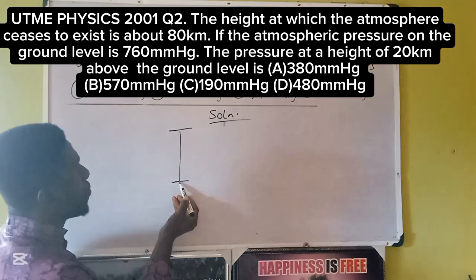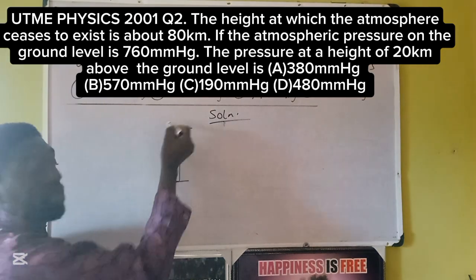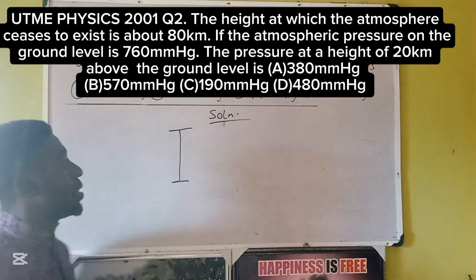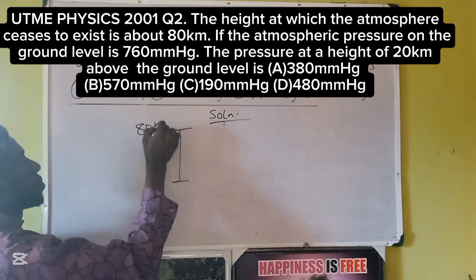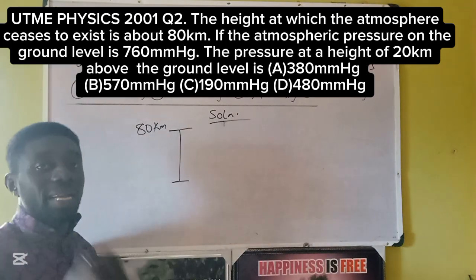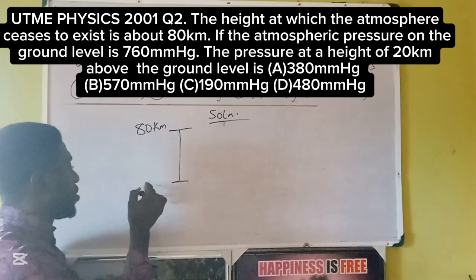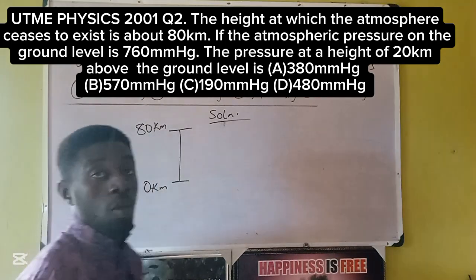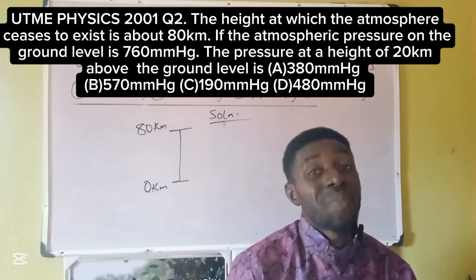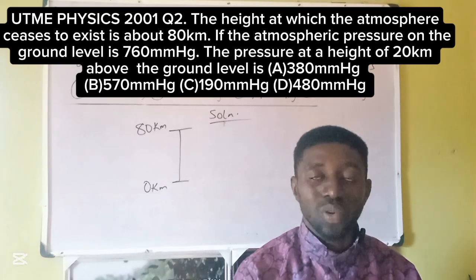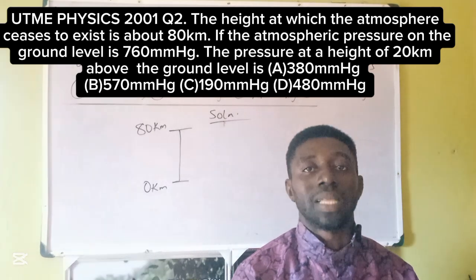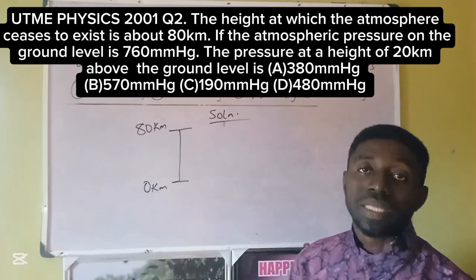From the earth's surface to where the air ceases to exist, 80 kilometers. Then the height of the earth's surface itself is 0 kilometer. So why is it 0? Because the measurement begins from the ground. So 0 kilometer. Then where the earth's atmosphere ends, 80 kilometers.